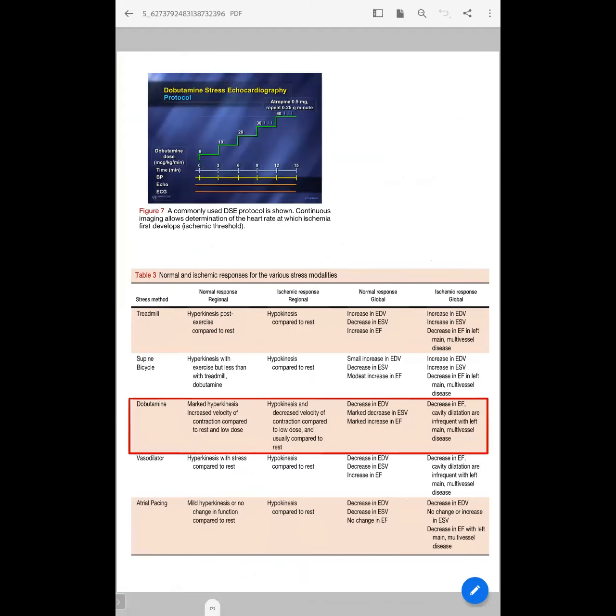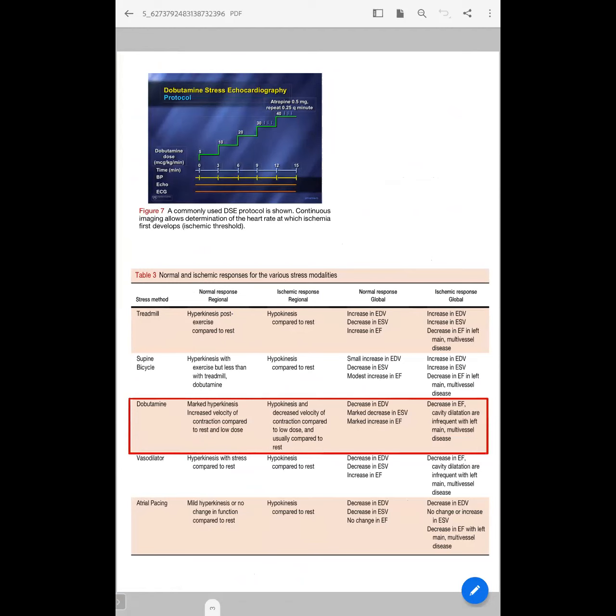This is the diagram showing the protocol of DSE. And coming to what are the normal responses and what are the ischemic responses for various stress modalities, we focus on dobutamine. Dobutamine normal is it will cause marked hyperkinesis and it increases the velocity, that is the rate of contraction of the myocardium compared to rest.